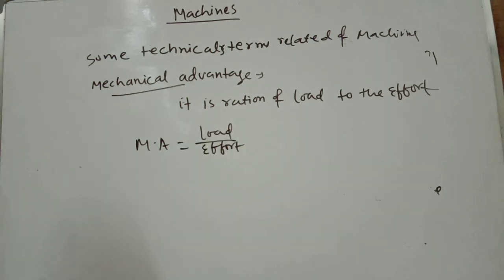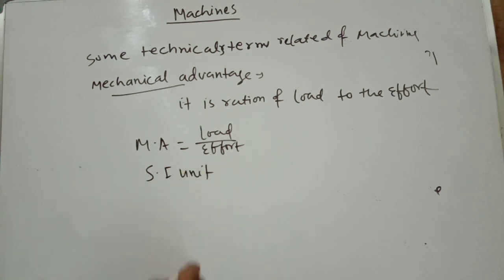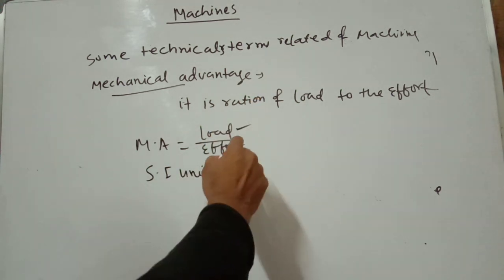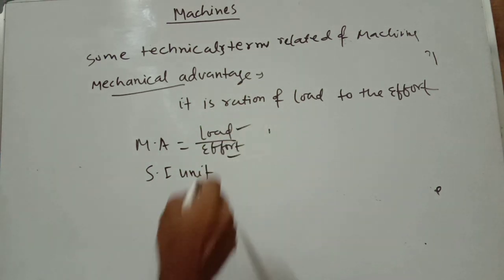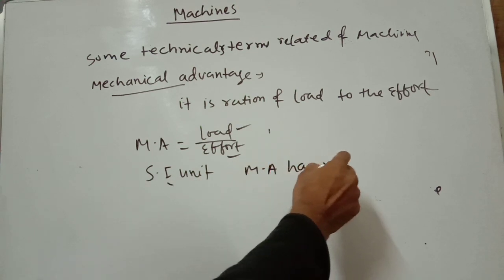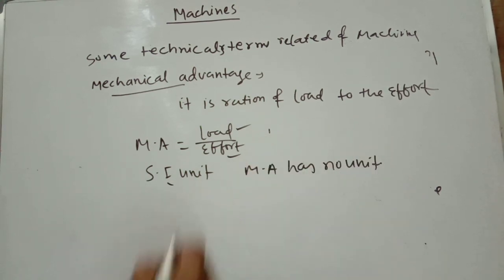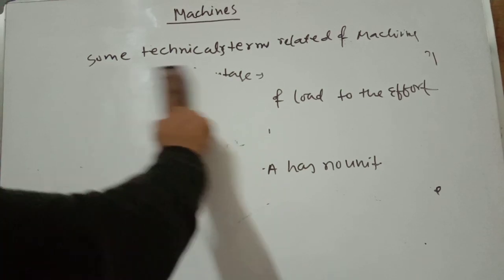Now, what is the SI unit of mechanical advantage? Load is also a force, effort is also a force, so both have the same SI unit, Newton. So obviously they cancel, and mechanical advantage has no unit. After this, the next technical term you can write is velocity ratio.